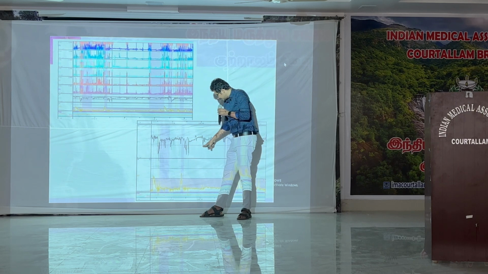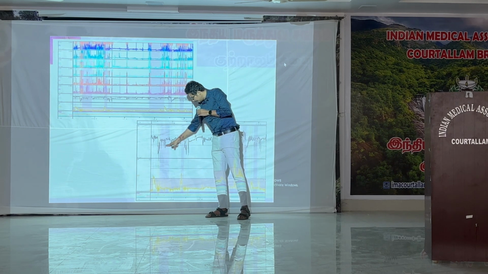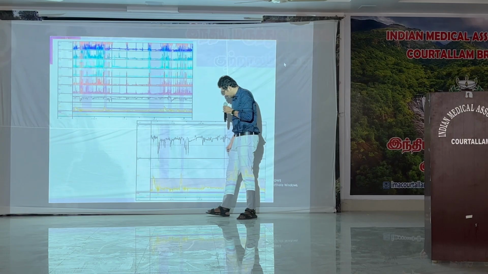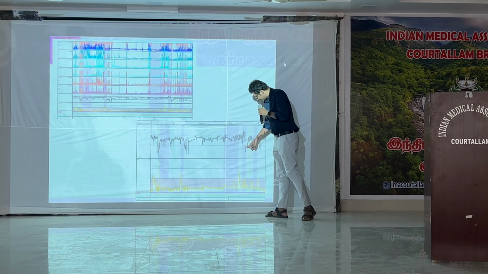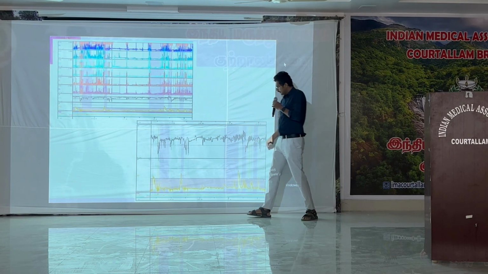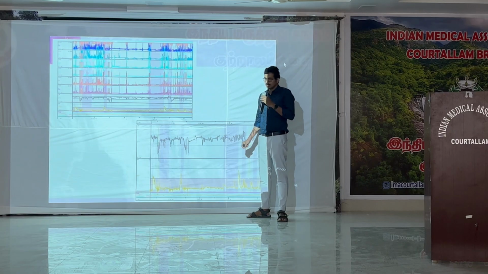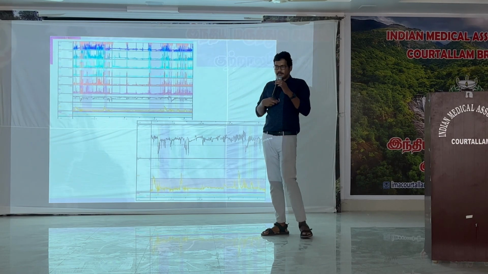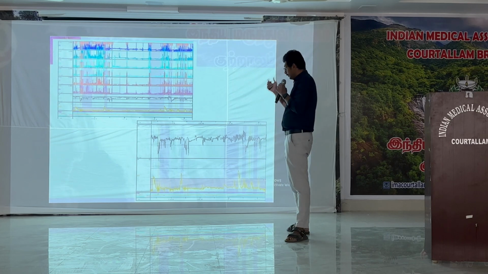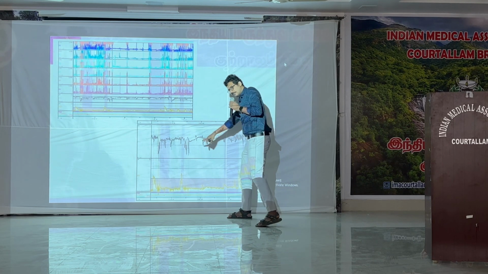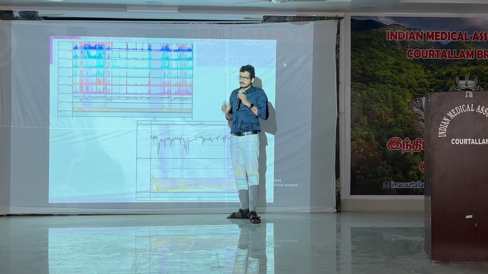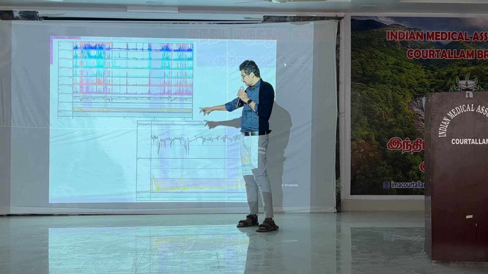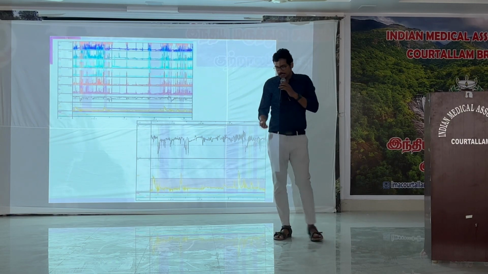These are times when the patient is having food. After food, the patient is having a dip into acidic pH. Here also it is coming down. So we can correlate whether the patient is having acidity after food or not. When the patient is having symptoms of belching, or symptoms of GERD, we will ask them to press the button. When they are pressing the button, we can find out whether acid is definitely coming to the esophagus or they are just pressing the button. Using this method for 24 hours, we can analyze the patient.